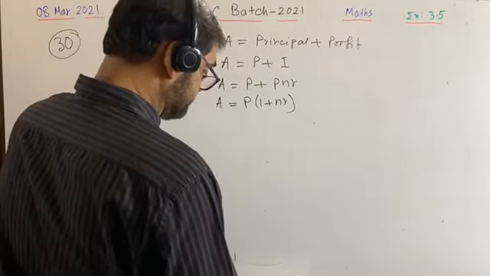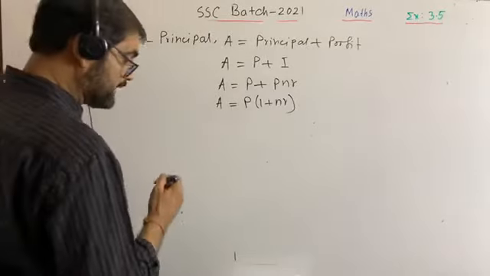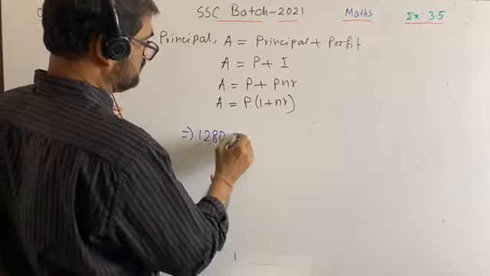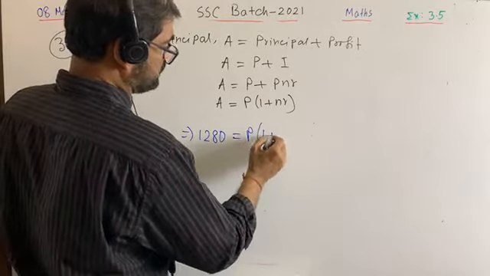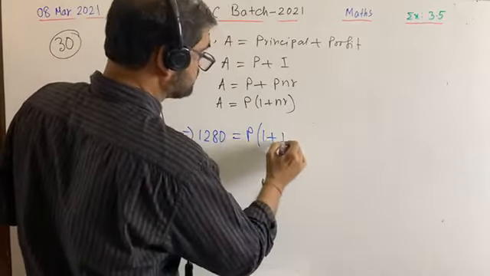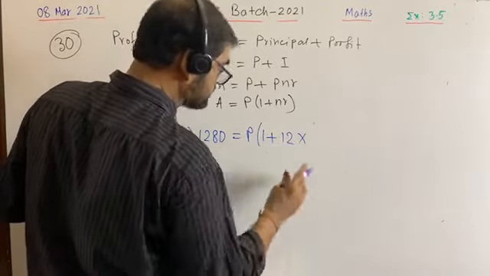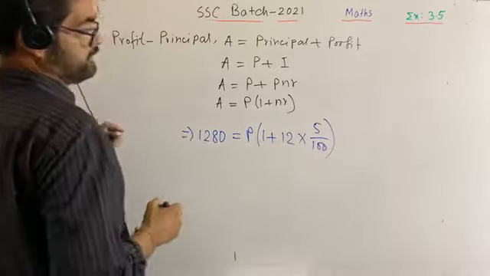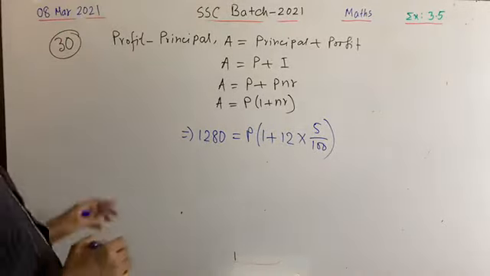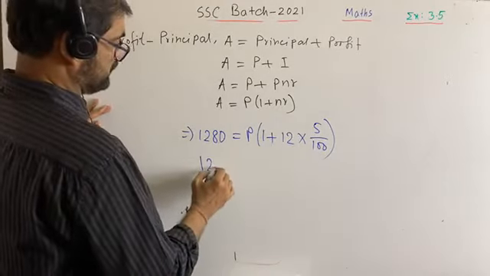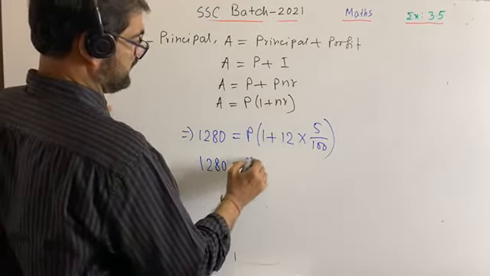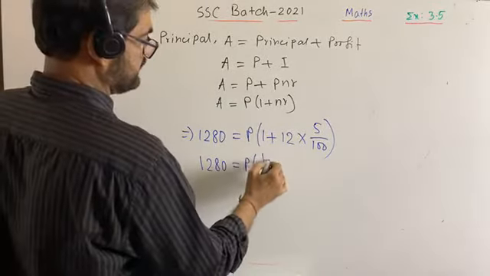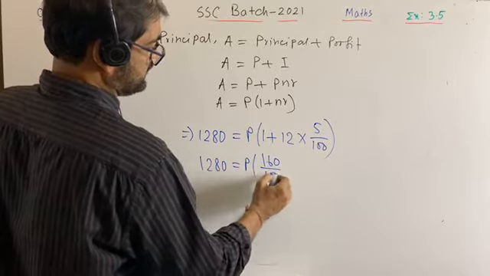Here A is given as 1280, N is given 12 years, and R is given as 5%, that is 5 by 100. Now you can calculate: 1280 is equal to P into (1 plus 5 times 12, which is 60, over 100), that is 160 by 100.